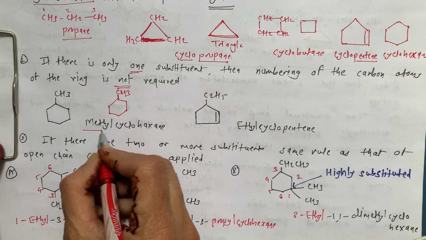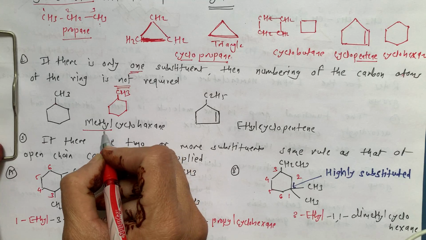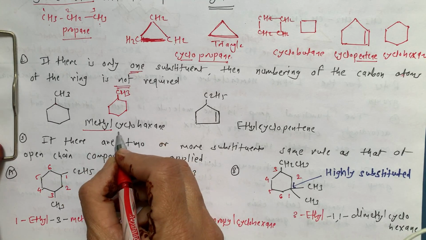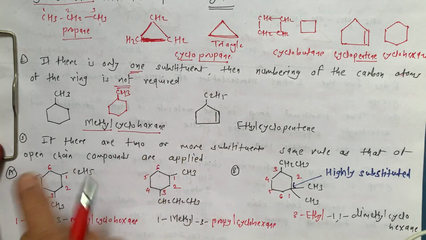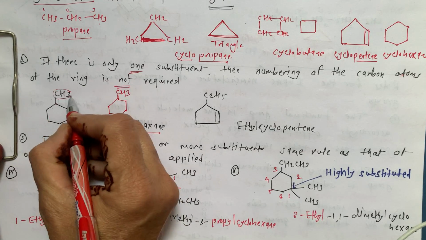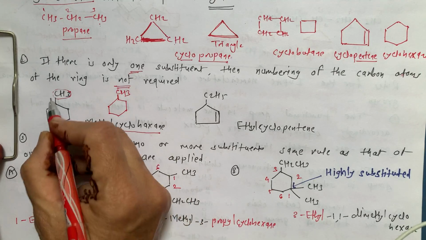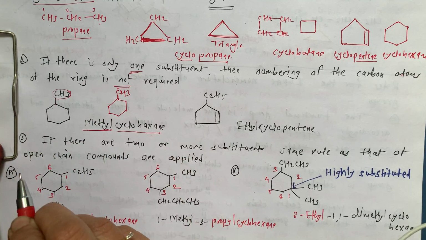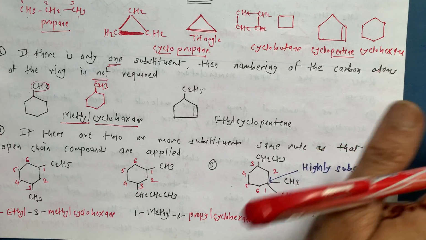Like the previous rules, write the substituent first and then the parent hydrocarbon. So this is methyl cyclohexane.